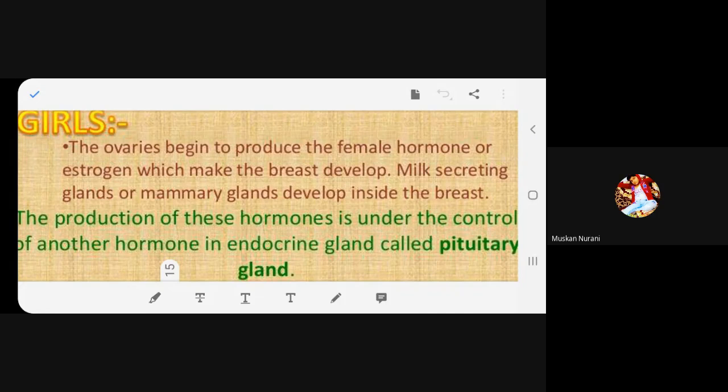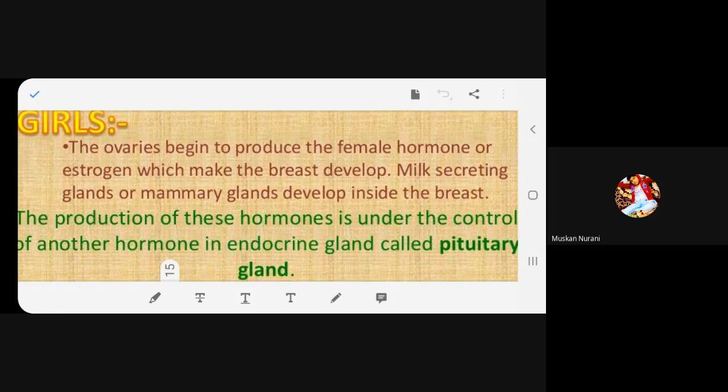It is not so. It is again controlled by another gland, the master gland. And what is the name of the master gland? Pituitary gland. What is the name of the master gland, beta? Pituitary gland. And you will be surprised where it is situated. It is just next to the brain. It is near the brain. And what is the size of the pituitary gland? Very small. It is the size of a pea.